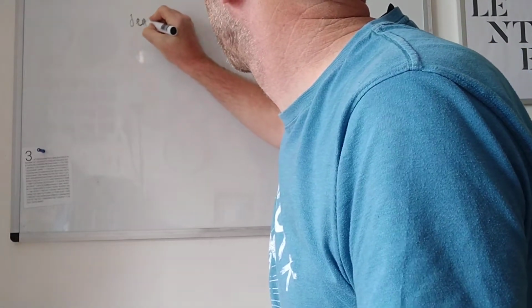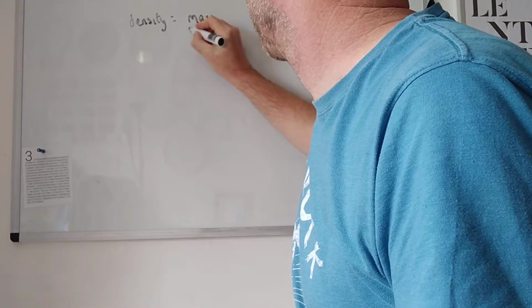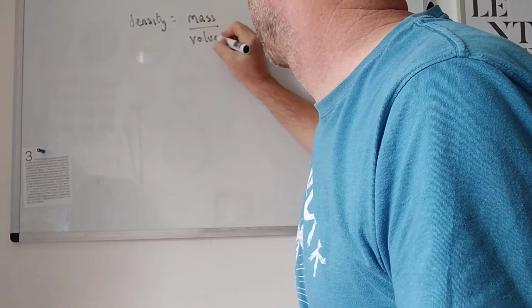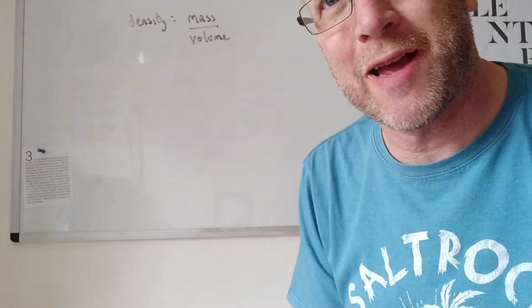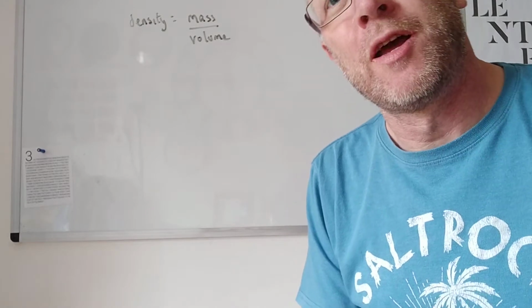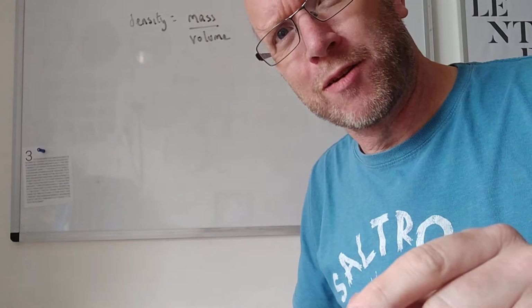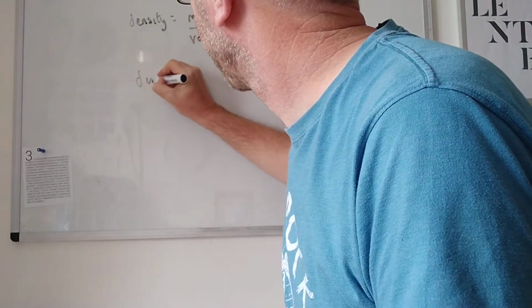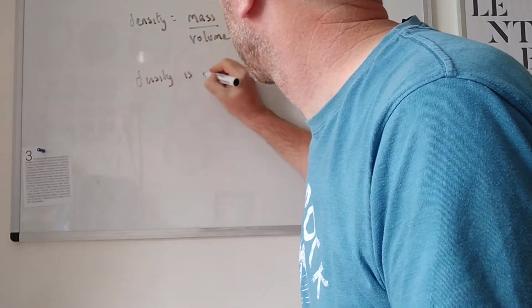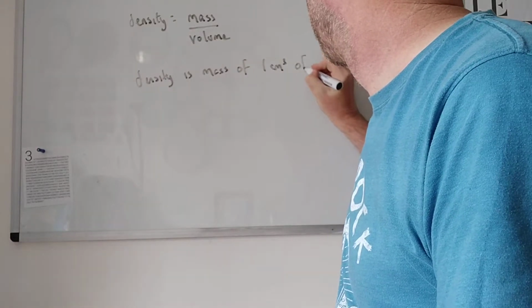So density is the mass of something divided by its volume. And this is the formula that you have to be able to deal with. Density is mass divided by volume. What that actually means is, we're going to talk in grams and centimeters cubed. So you understand, it is the mass of 1 centimeter cubed of a material.